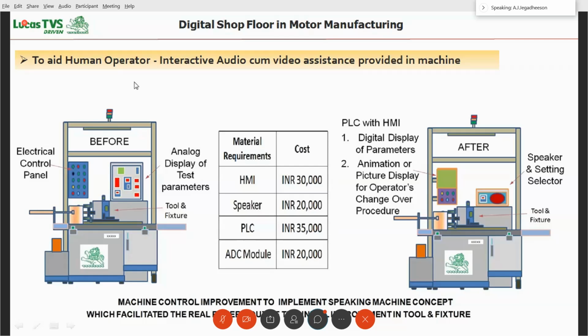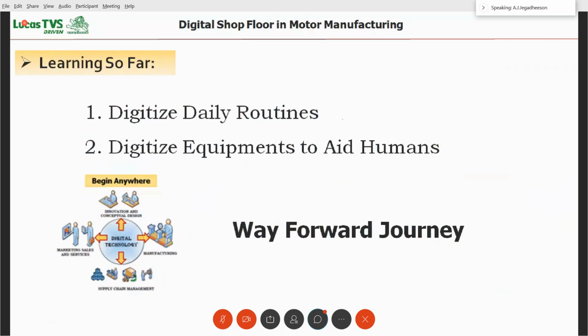Okay. So what is the learning so far from what we have done? Digitize daily routines: daily routine management, tracking the data, writing the logbook, calculating the OEE, attending daily routine maintenance problems, all those things. This can happen on the shop floor, or in our home, or in our office also. There are certain routine activities we do in our daily life. If we could digitize and automate those routine activities, that is the first step.